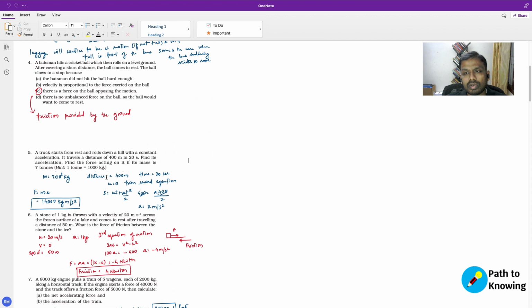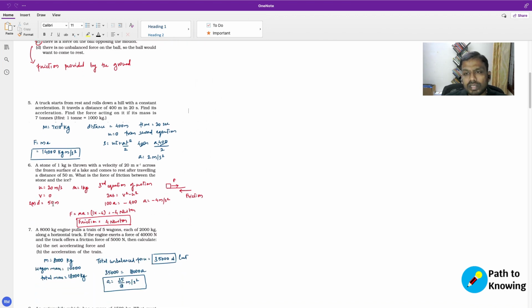So, if you substitute all these values here, s for distance, u for the initial velocity of 0, t for 20 seconds, we know what the acceleration is. The acceleration comes down to be 2 meters per second square. Right, so this is your acceleration. Now, once you have the acceleration, we can figure out the force. Force is nothing but the mass times the acceleration, which in this case is equal to 2 times the mass, which is 7 times 10 cube kg, which is 14000 newtons.